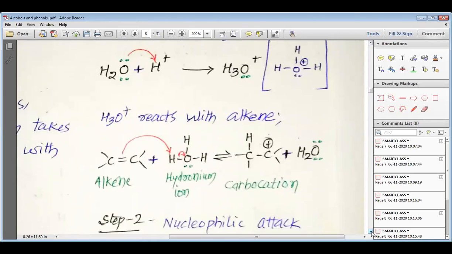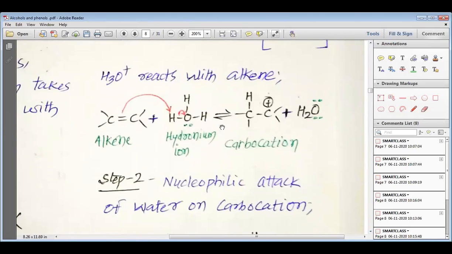Now this H3O plus ion reacts with alkene. You can see here we have alkene. This alkene is represented with the double bond. This double bond has got more electrons. This electron of the double bond attacks on the hydrogen of hydronium ion H3O plus. So this bond, where we have shown the red color arrow, the electrons involved in this bond go on oxygen, and the hydrogen gets combined with one of the carbons.